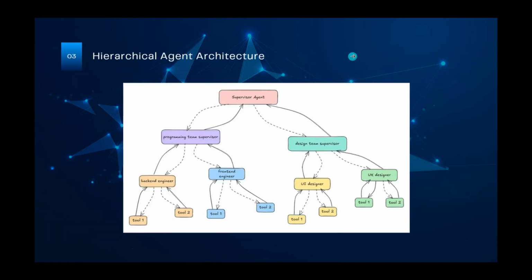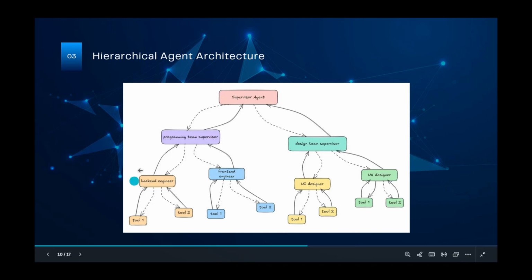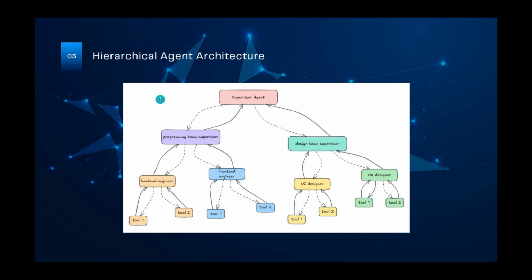Then we have a hierarchical agent architecture. This also consists of single node based agents, LLM based agents, and the specialty of this architecture, the name itself, defines it. There's a hierarchical reporting process. Let's say the backend engineer and front-end engineer report to their superior, the program team supervisor, then the team supervisor and the design team supervisor will report to the supervisor agent. So this is basically the same architecture, but in a hierarchical manner.